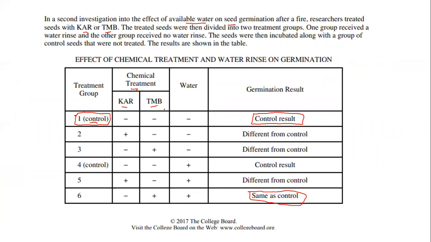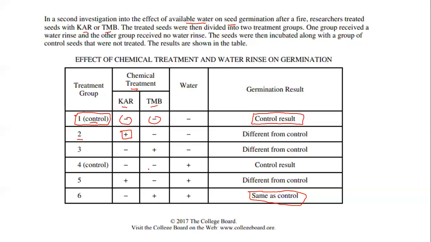We're now going to be looking at this experiment where this is their control group. Okay. Didn't add anything. There's your control result. When you look at group number 2, you need to understand that when you added KAR, you didn't rinse water. It's different than the control. Adding TMB, it's also different than the control.